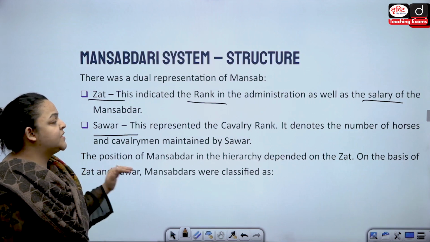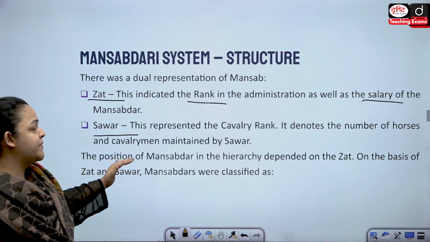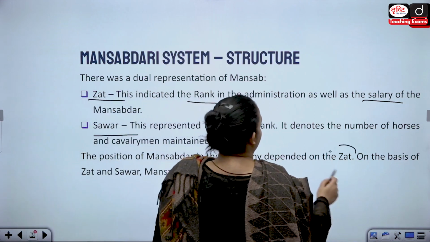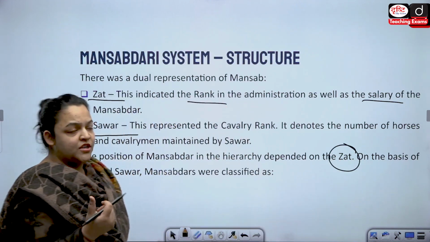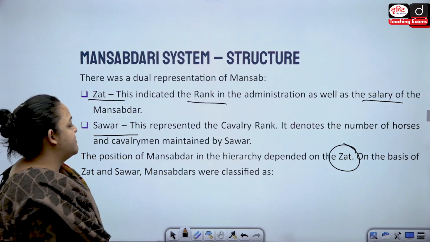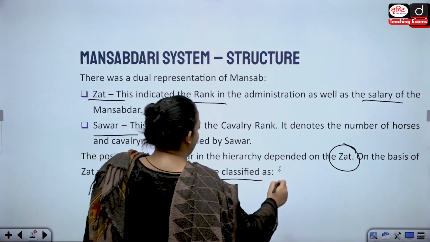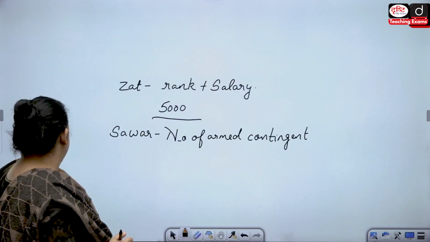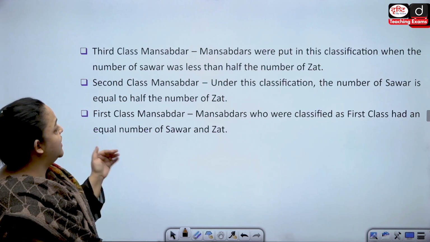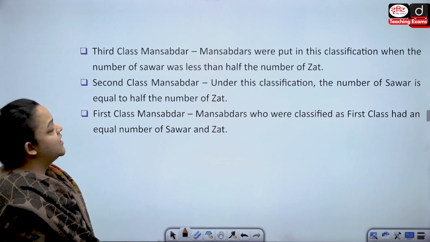Now, the position of the Mansabdar in the hierarchy depended upon his Zat, so obviously upon his position and his salary. On the basis of that, the Mansabdars have been classified as, let's take a look. We have the third class of Mansabdars.